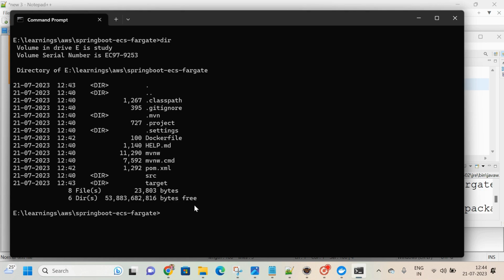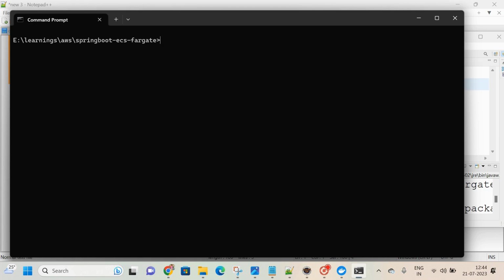Is the Dockerfile there or not? Yeah, it is there, see here. Since the Dockerfile is there, we can build the image. Normally we can build like this: docker build -t, then provide the image name and then give the tag name. We can give it like this. But I am following a few more steps.